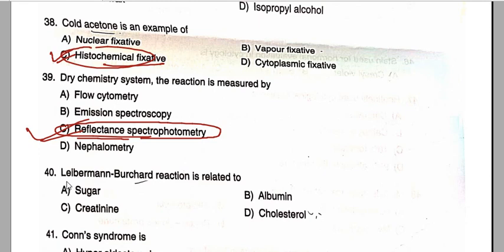Question 40: the Liebermann-Burchard reaction is related to cholesterol. Option D is the correct answer for question number 40.